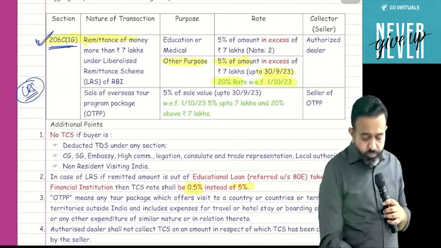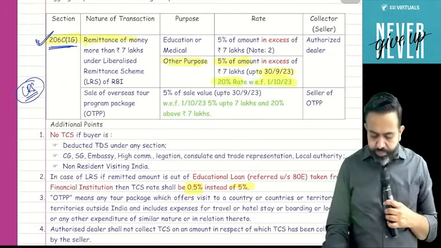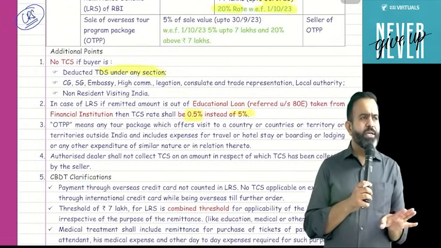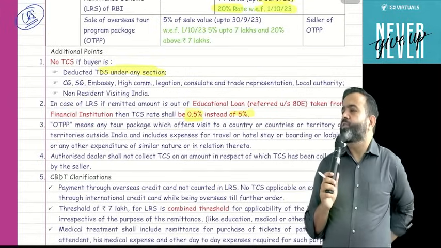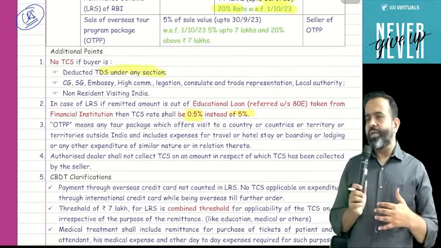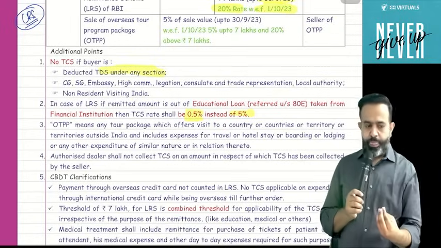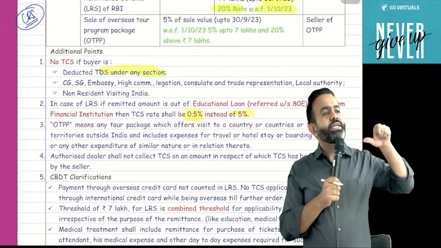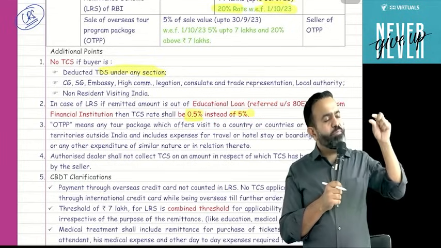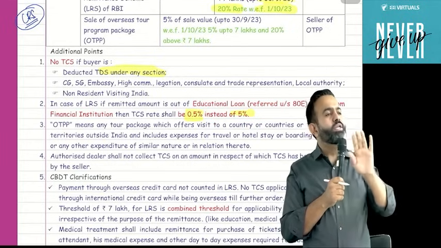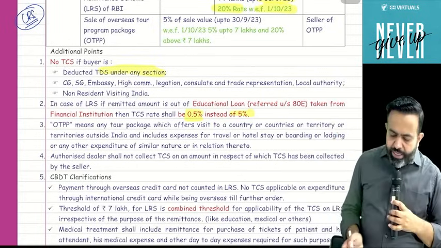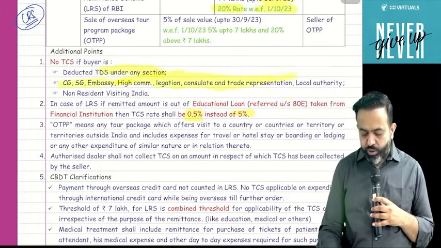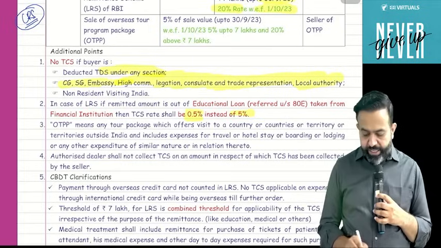Okay, one more point. Guys, this section is not applicable if TDS is deducted under any section. If TDS is already deducted, then this section is not applicable. I can take an example. Suppose one student scored the All India rank 1. Now BB Virtual, our classes, sponsors him a Singapore trip. When we sponsor him the Singapore trip, we purchase the Singapore package and we deduct TDS under section 194C under the contract. If we have already deducted the TDS, then that person will not collect the TCS. TCS is not applicable. Or guys, if this package and all is purchased by the central government, state government, embassy, high commission, legation, consulate, trade representation and local authority, then TCS is not applicable.